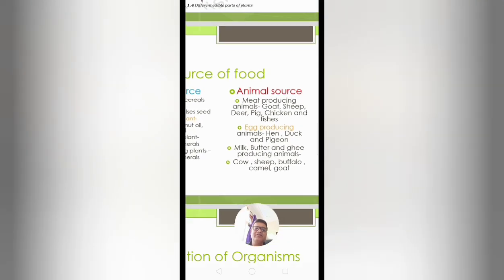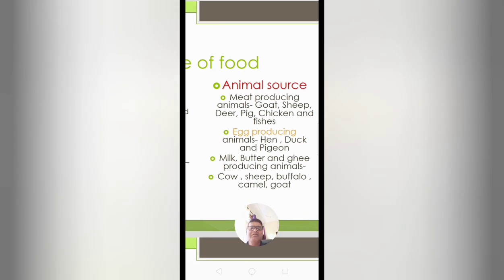If you see the meat producing animals, that is goat, sheep, chicken, pig, deer, fish, etc. From there we get the meat, and meat is a source of protein. Then egg producing animals, birds like hen, ducks, pigeon, and we get a lot of protein from these eggs. Then milk, butter, ghee are produced by milch animals.